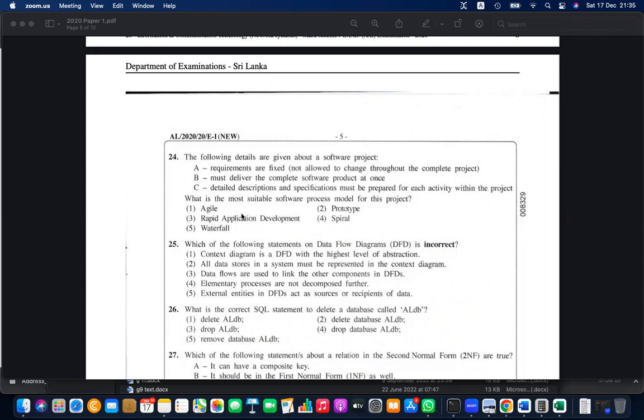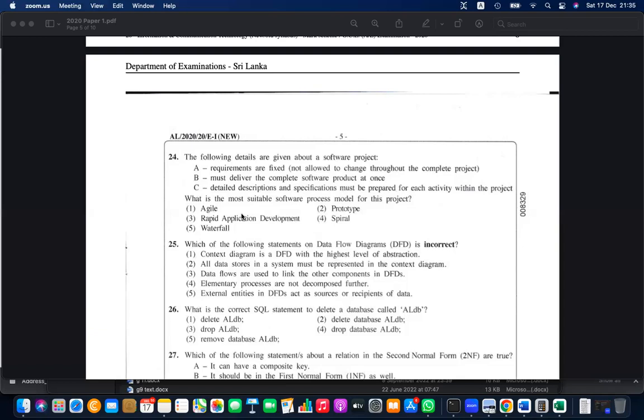Which of the following is incorrect about DFD? Context diagram is the DFD at the highest level of abstraction. Yes, the context diagram is the summarized level. It is the system level representation. It is highest. All data stores in the system must be represented in the context diagram. No, it's represented as a system. No need to display all the data stores. Then data flows are used to link components to each other in DFDs.